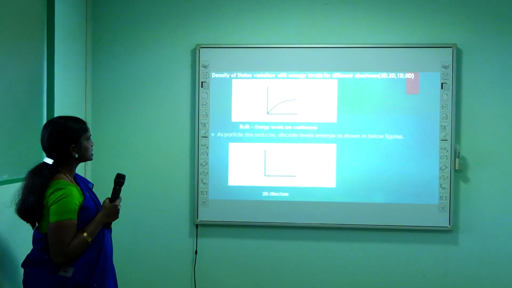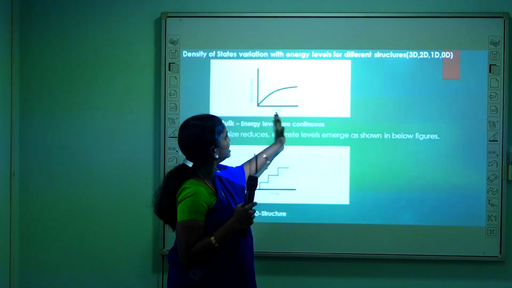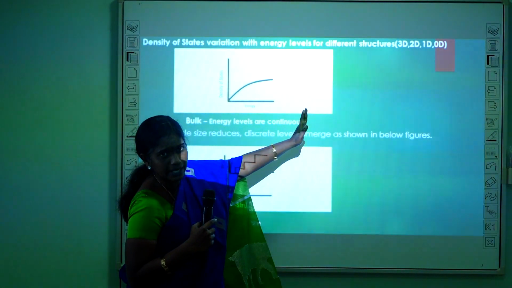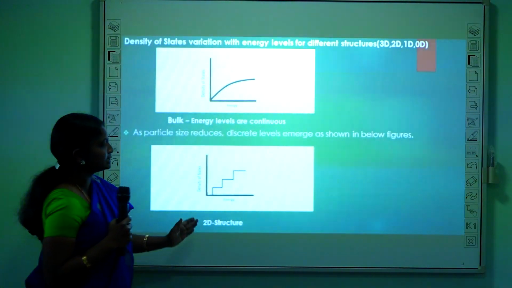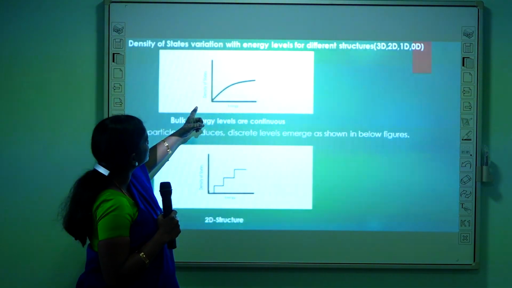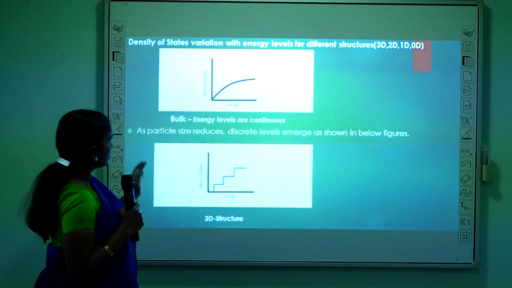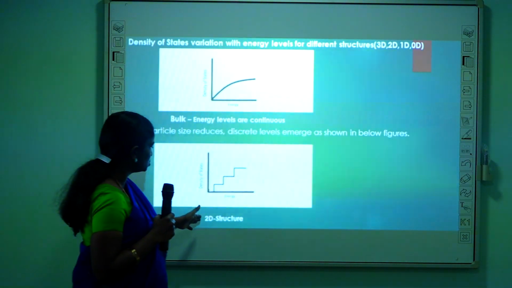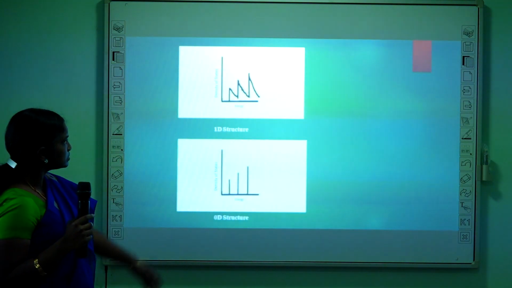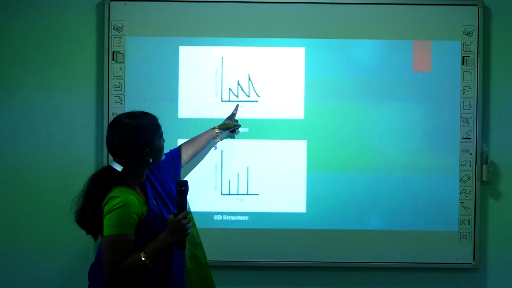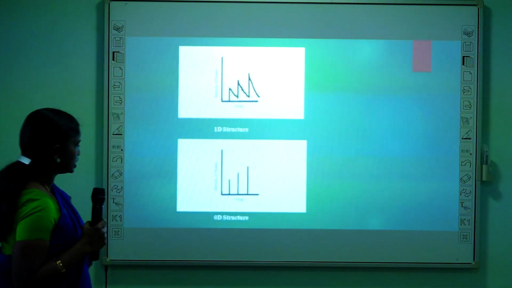Here in density of states, as the particle size reduces, the energy level distribution, which is continuous, becomes increasingly discrete. Here in 3 dimensions, the energy distribution is continuous. When the particle size is reduced to a 2D structure, the discrete levels will increase. In a 1D structure, more discrete nature will be observed, and in a 0D structure, completely discrete nature is observed.